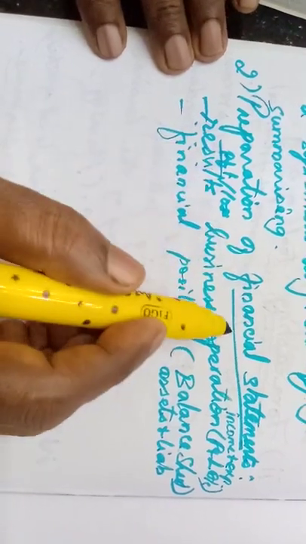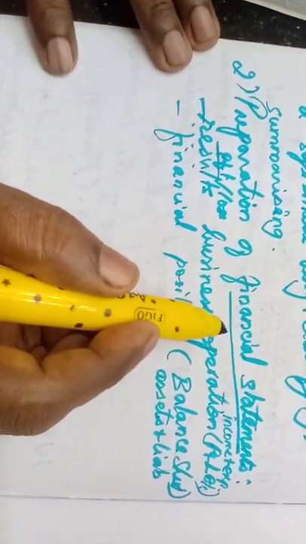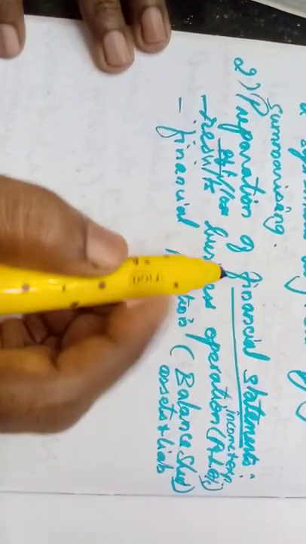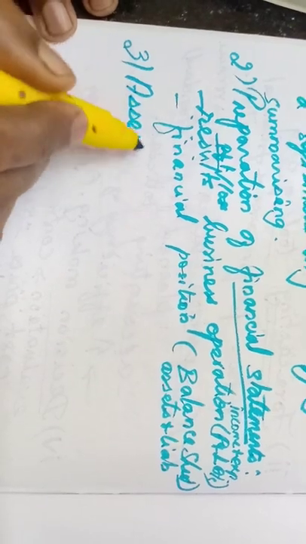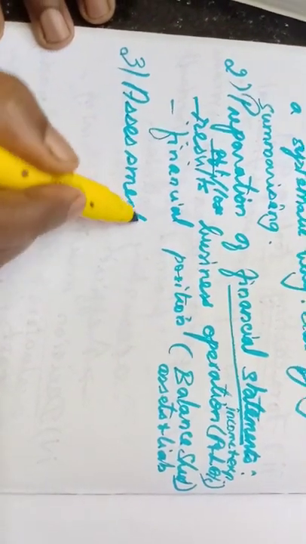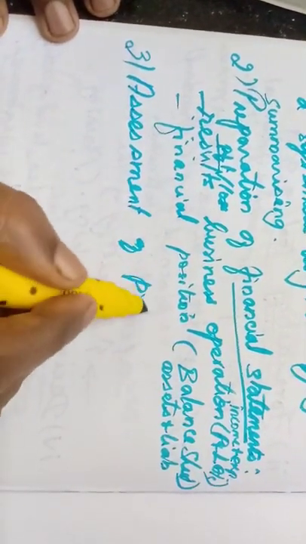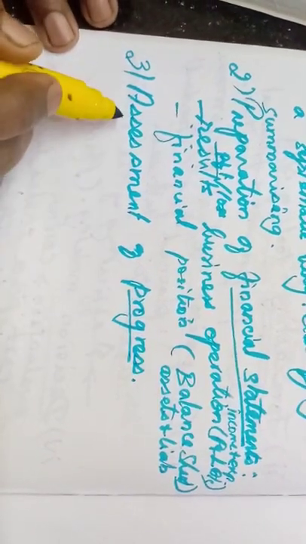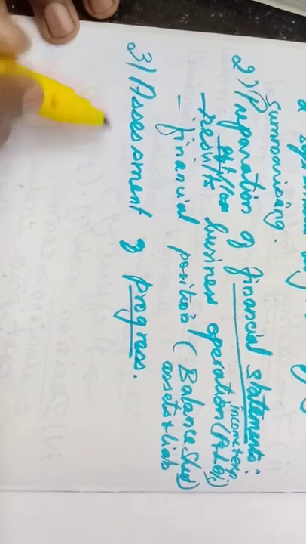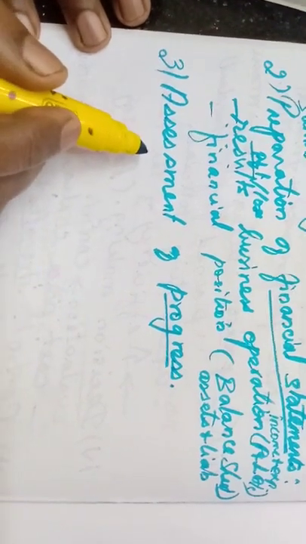So, preparation of financial statement is another importance of accounting. Then, the third point is assessment of progress. Progress report, how much you have improved. That can be assessed, calculated, and found out from the accounting.